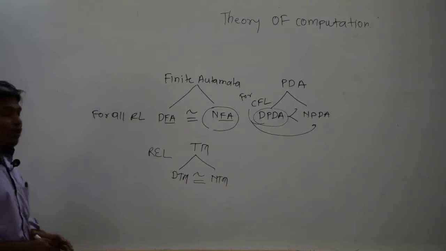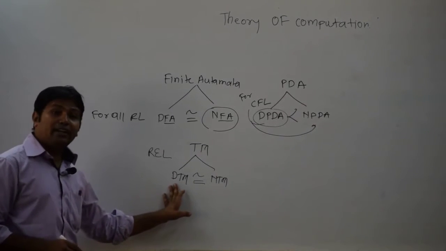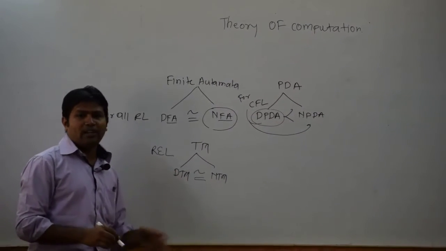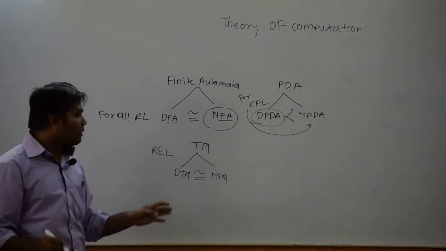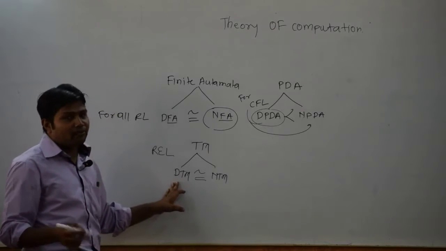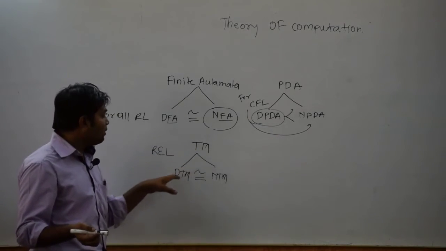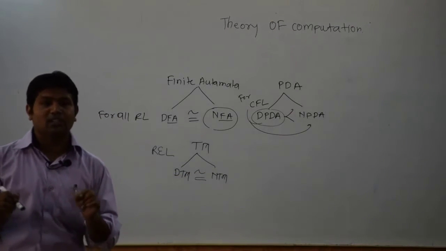For every recursively enumerable language, you can construct the DTM and you can construct the NTM. So there is no such language for which I can construct an NTM and cannot construct a DTM. DTM and NTM are equivalent in their powers.